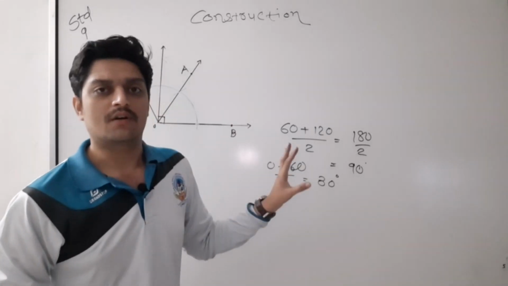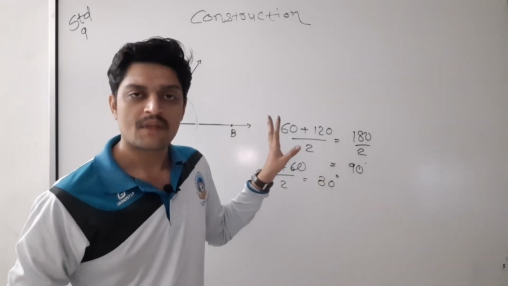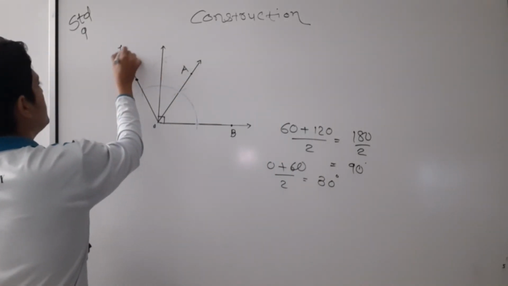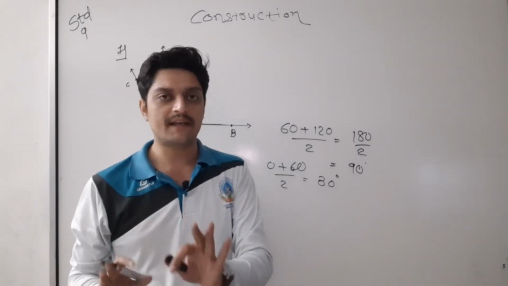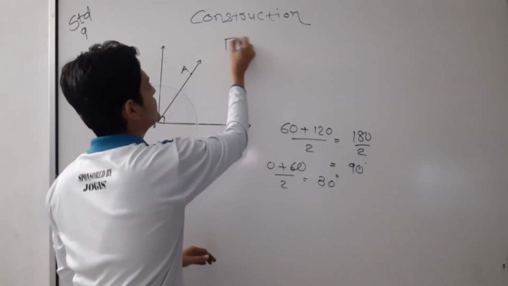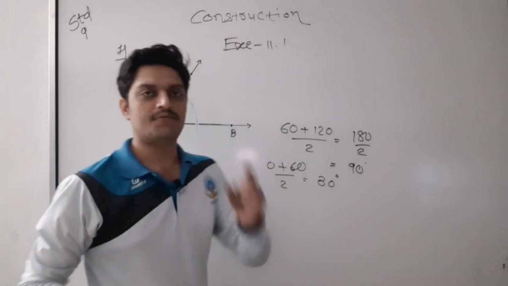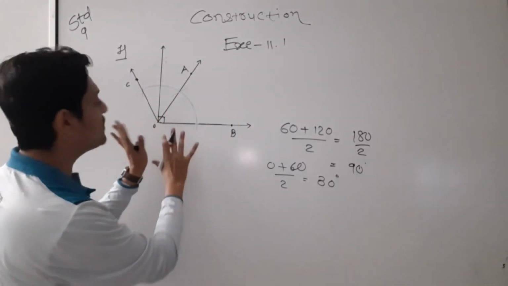You should know. Now, see, this is the first question completed, the first question of 90 degree. Afterward you will say, sir, you still haven't started the exercise. Now the exercise has started. Exercise number 11.1. The first question, you have to draw a 90 degree angle, and now I have completed the 90 degree angle.